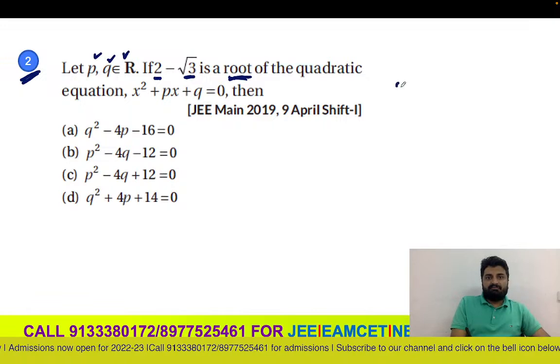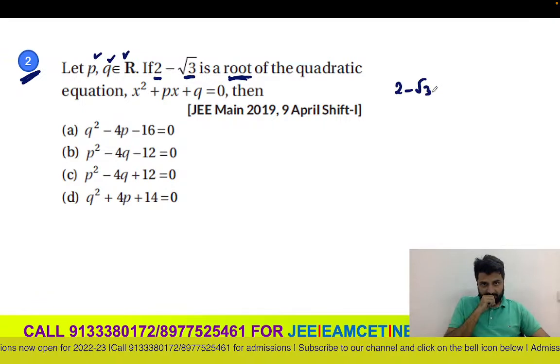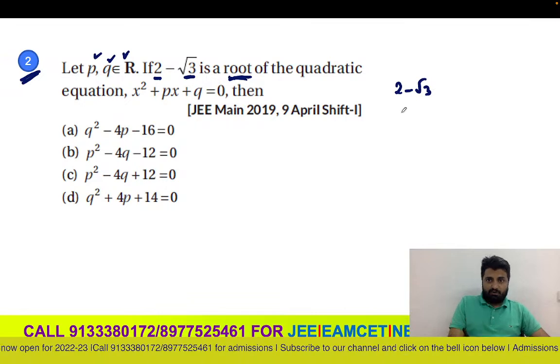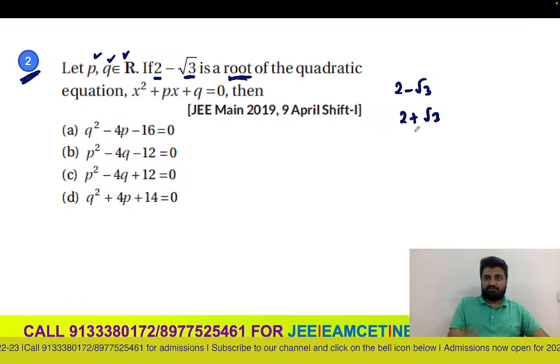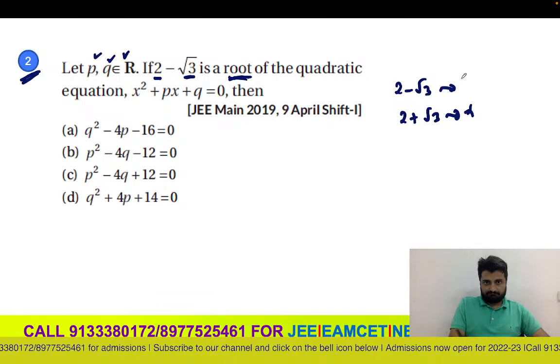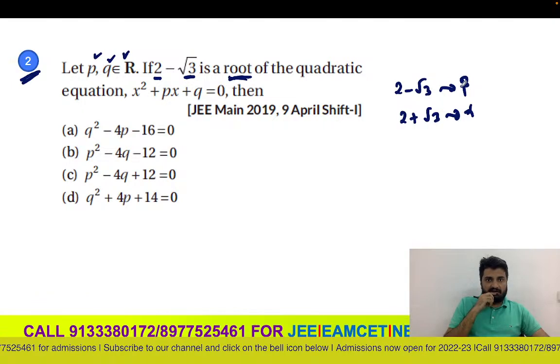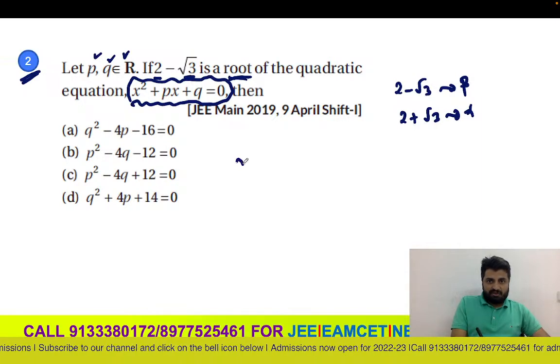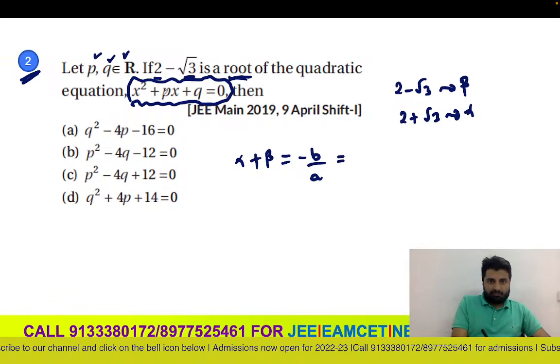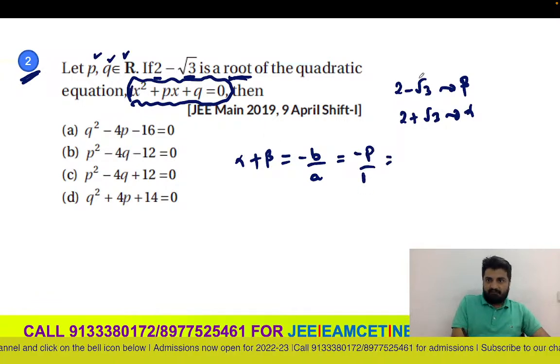So if 2 minus root 3 is a root, the other root will be 2 plus root 3. It's similar to the conjugates in complex numbers. So if you have 2 minus root 3, the other root will be 2 plus root 3. Again, this I can give as alpha, this I can give as beta. Now this is like a quadratic equation. I know sum of the roots is nothing but minus b by a. So b value is p here, a value is 1 here.